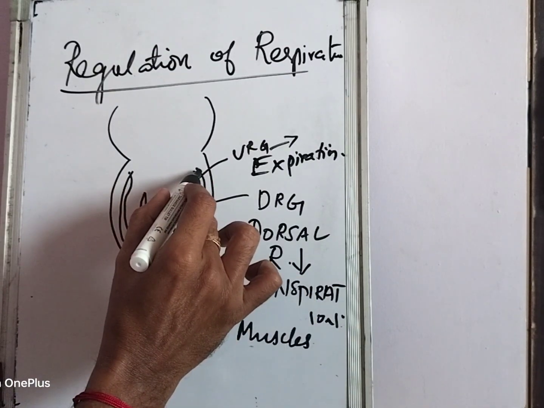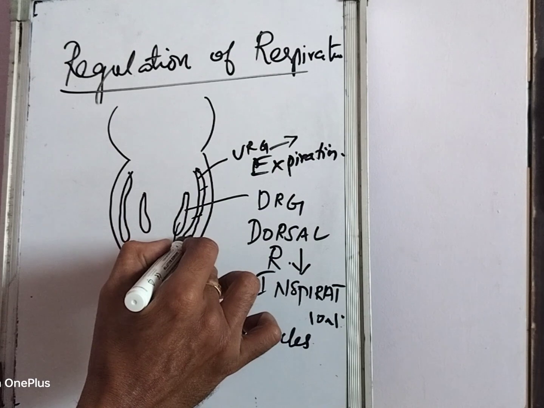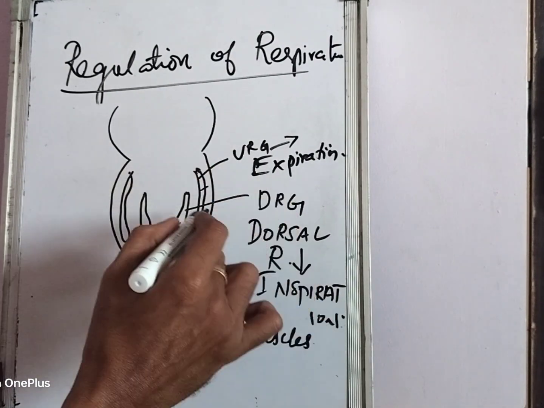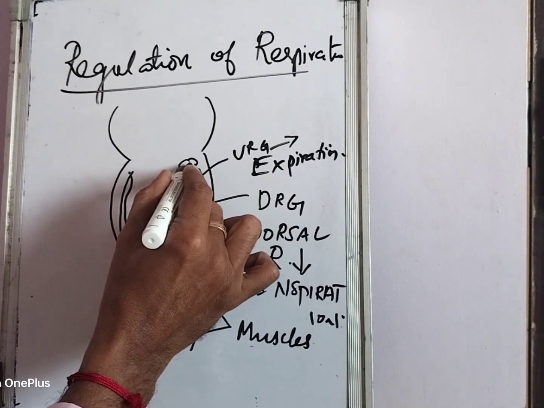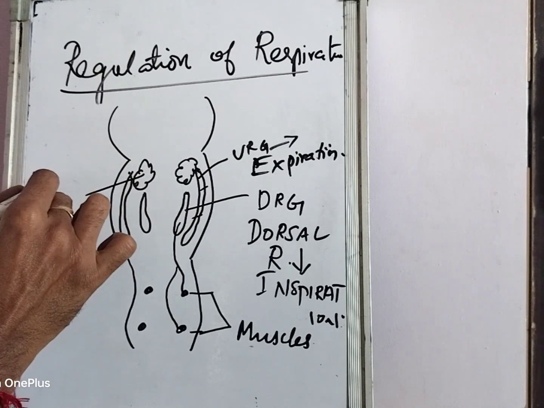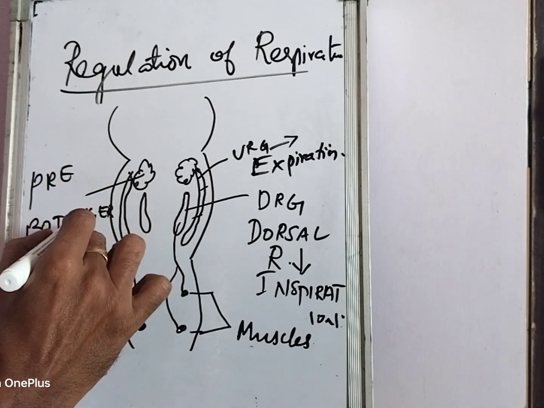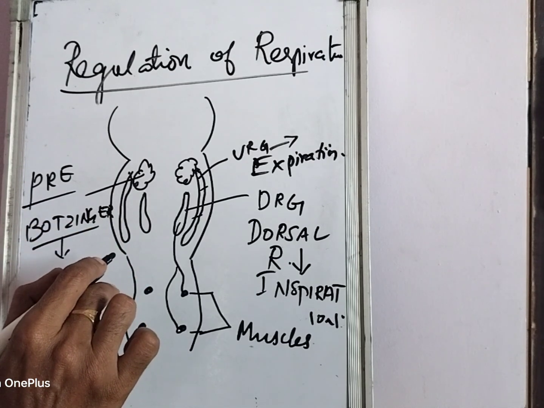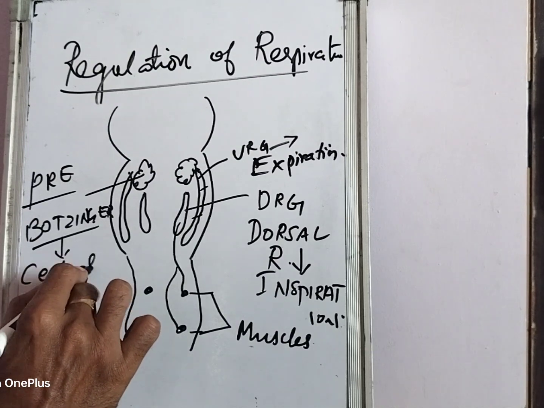Now, the VRG has been divided into three portions: rostral, medium and caudal. The major function is to control expiration. In and around the DRG and VRG, we have pacemaker neurons. These pacemaker neurons are called the pre-Bötzinger complex. The pre-Bötzinger complex generates the respiratory pattern, or generates the rhythm. So they are also called the CPG, the central pattern generator.